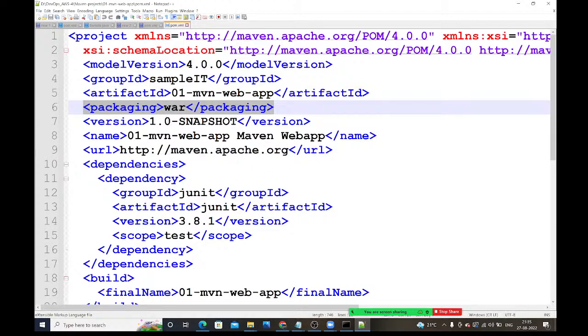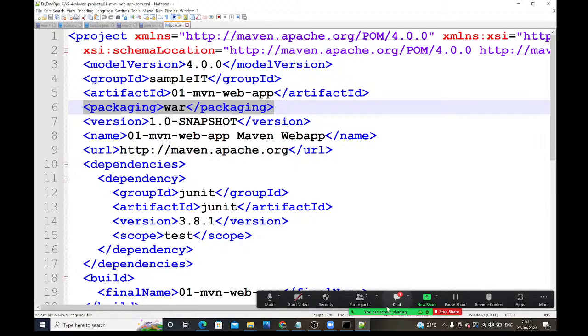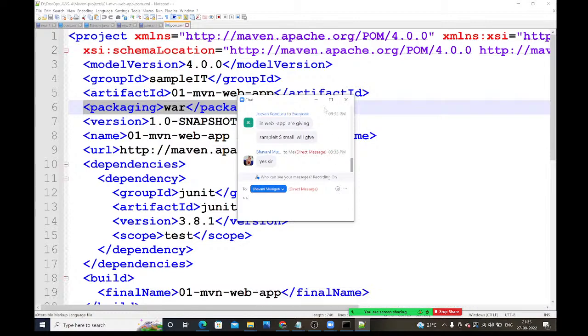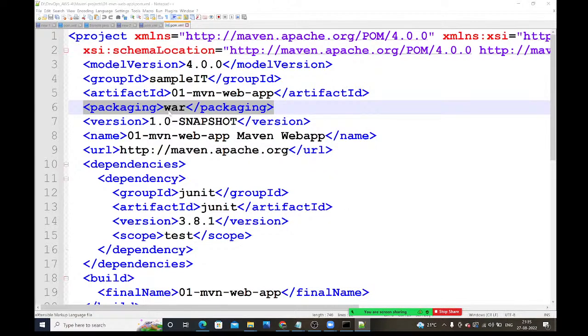Is it clear? How to create the web application, how to create the standalone application. Folder structures will get changed. But as DevOps engineers, we need to focus on the pom.xml file. So here packaging war. Web application will be packaged as a war file. Standalone application will be packaged as a jar file.